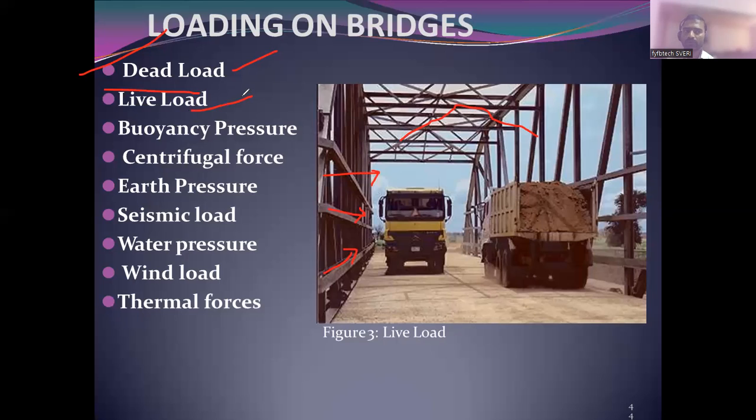Second one is live load. What is the live load? The lorry is moving. This lorry is moving in this direction, and this lorry in this direction. This lorry will come and go. It means it is not constant, it is fluctuating. All these kinds of loads which are fluctuating are called live load.